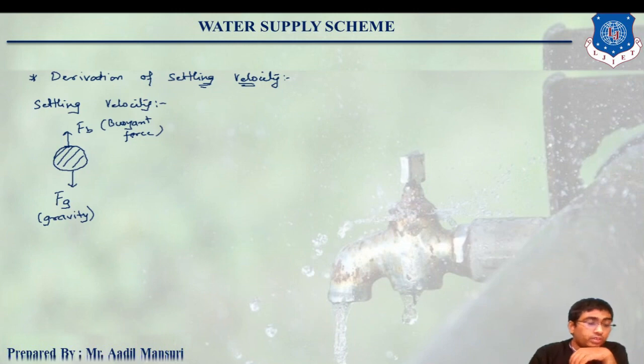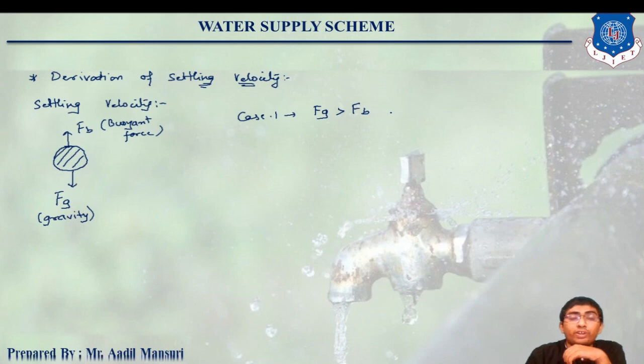Now there can be three cases possible. Case 1, if gravitational force is greater than the buoyant force, what will happen? The particle will sink or settle.